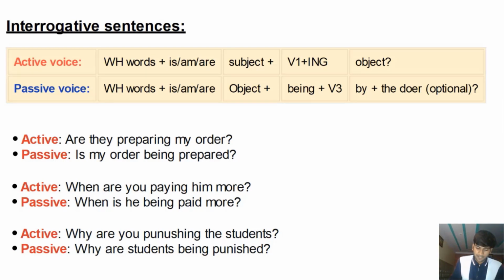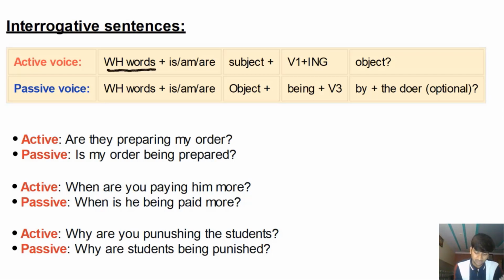Now, active voice. So first comes the WH words, question words like what, where, why, when, right? These words are used to find out something, to find out the matter, the place of the action, the manner of the action, the reason of the action, and many other things as well. Followed by if it's there, right?